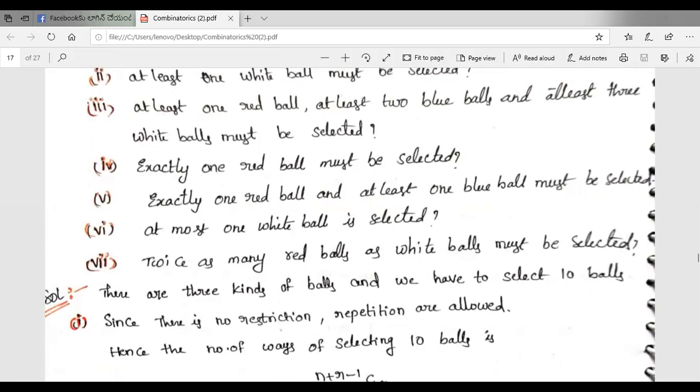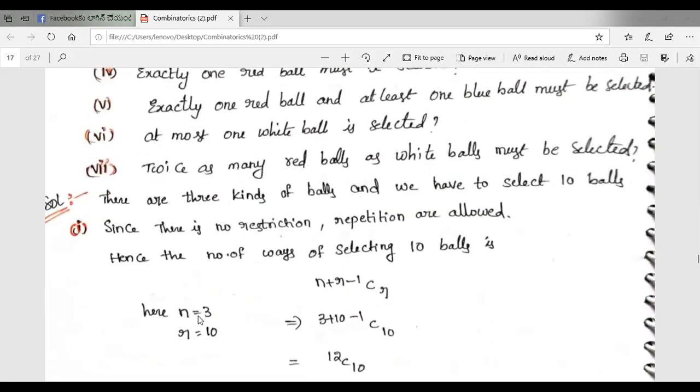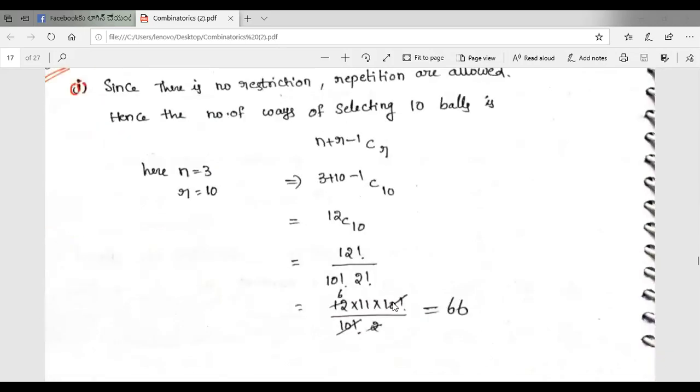So by the formula, the number of ways of selecting 10 balls is, here n is equal to the number of objects, 3 different boxes, so n is equal to 3, and r is equal to the number of balls, 10. So the formula is n plus r minus 1 C r, 3 plus 10 minus 1, 12 C 10. So 66 ways are there to select 10 balls from 3 boxes.